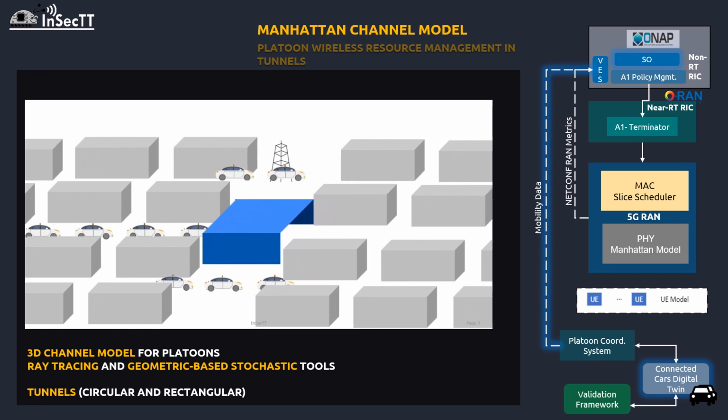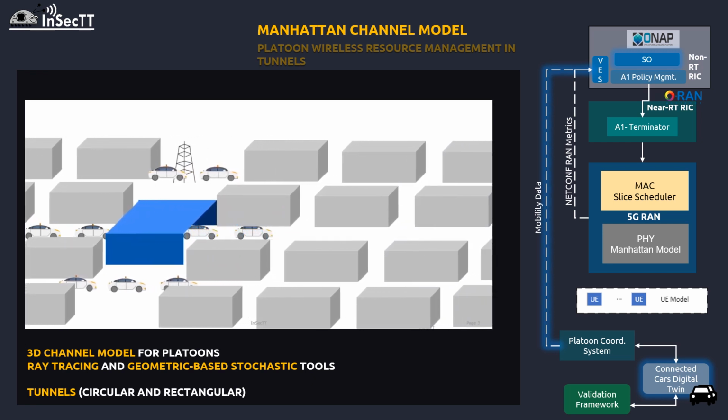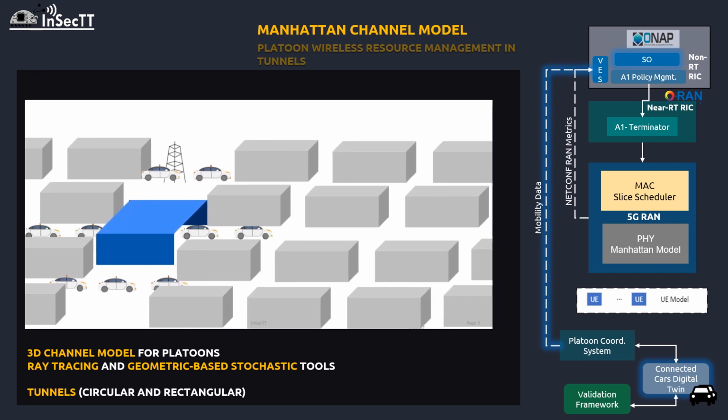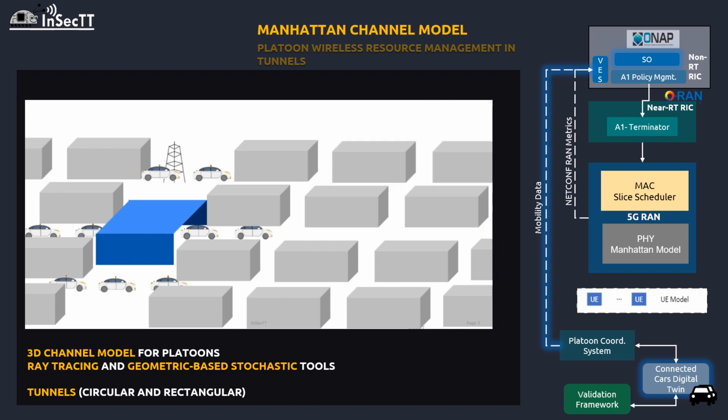The Manhattan Channel model was used to test several scenarios inside the tunnel. We have tested the use of a base station with limited MIMO inside a tunnel to improve efficiency. Here we can see an element of channel distribution in Manhattan grid versus tunnel propagation, and we observe a fading distribution created by the different walls and ceiling of the tunnel. Increasing the number of antennas at the base station side contributed more to reduce the latency, by counteracting the fading distributions of the platoon communications, rather than the increase of the number of antennas at the vehicle side.